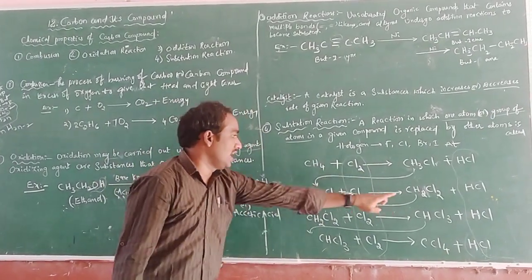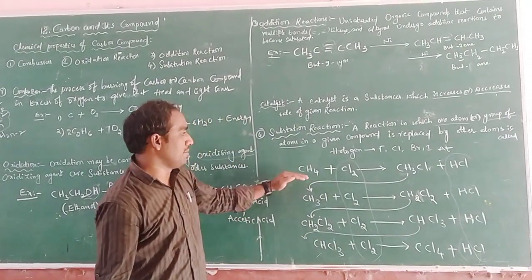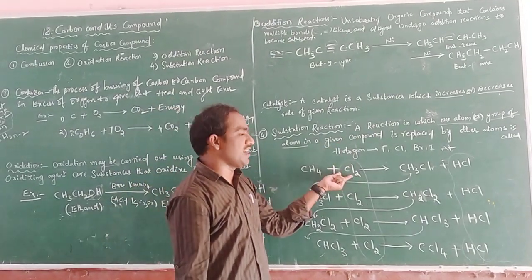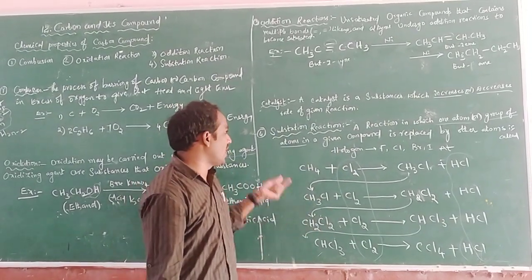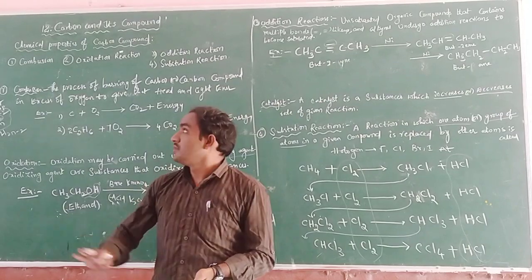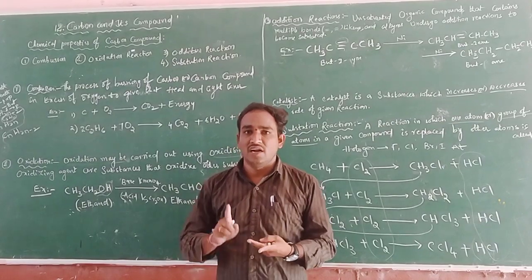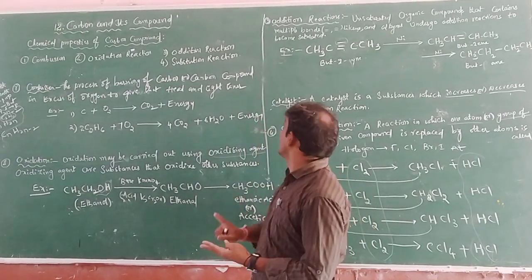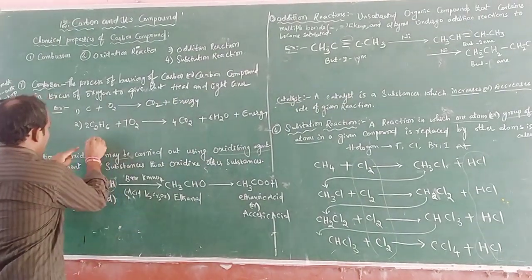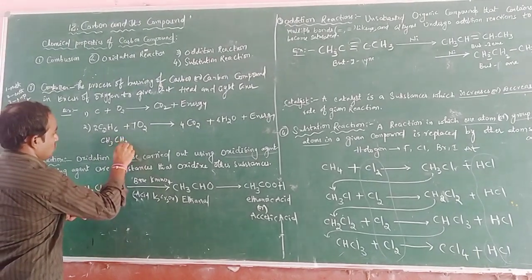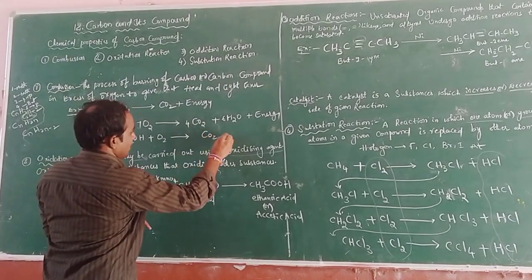Finally, we obtain this compound from methane reacting with any halogen. Instead of chlorine you can take fluorine, bromine, iodine, whatever it may be. So this is the substitution reaction. Very important chemical properties of carbon compounds are the combustion reaction, the oxidation reaction, the addition reaction and the substitution reaction. Here we take another example: CH3CH2OH plus O2 will give rise to carbon dioxide plus water and energy.